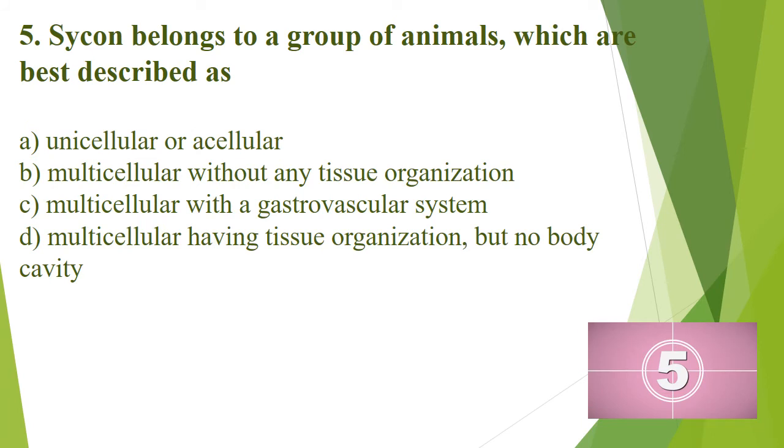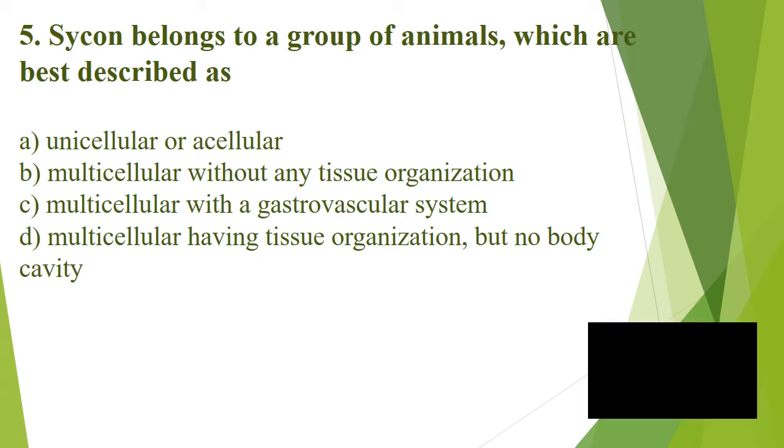Question number 5. Sycon belongs to a group of animals which are best described as. The options are A. Unicellular or acellular. B. Multicellular without any tissue organization. C. Multicellular with a gastrovascular system. D. Multicellular having tissue organization but no body cavity. And the correct answer is option B.